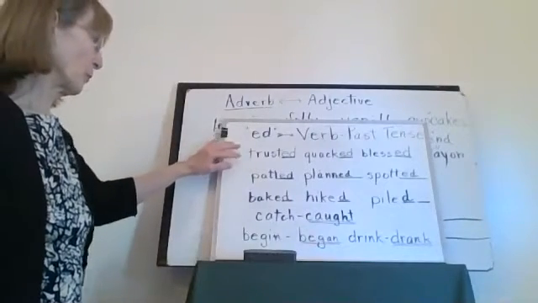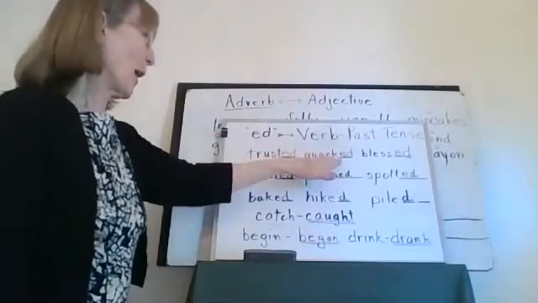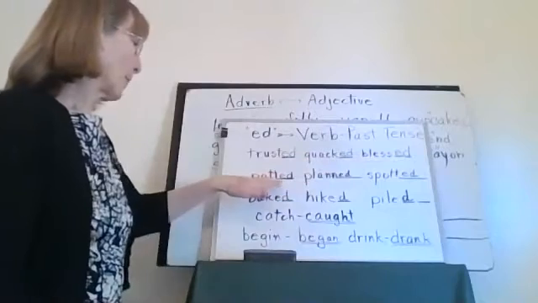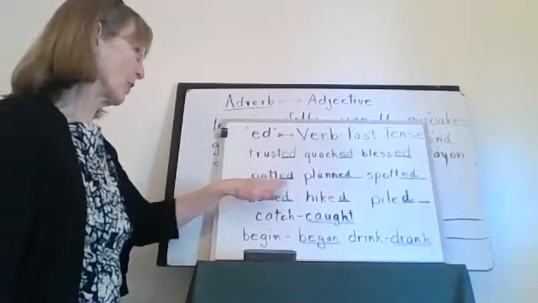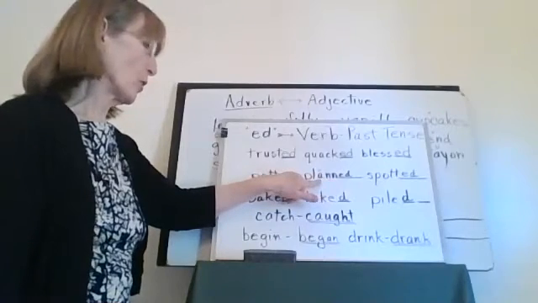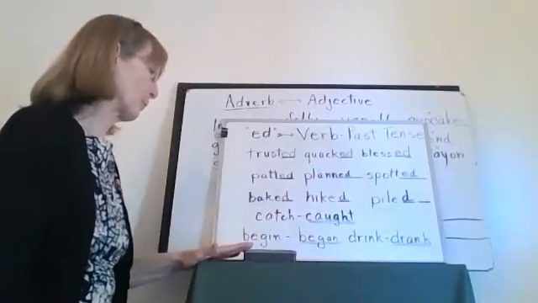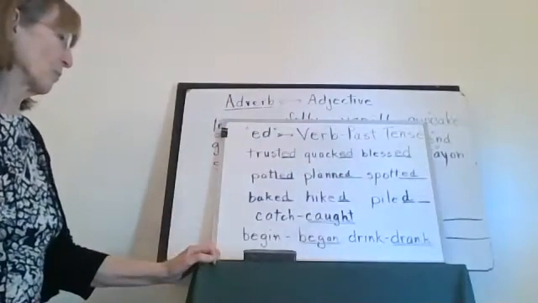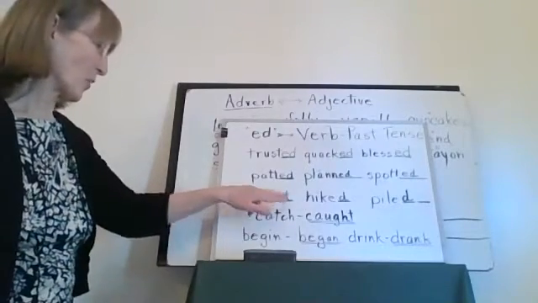All right, let's go back and review again. Trusted, and wanted, oh no. Quacked, you hear that T sound? Blessed. Patted, patted, double the consonant. Planned, double the consonant. Why? Because you don't want your vowel changing to a long vowel sound. And spotted, double your consonant. Baked, hiked, piled. Don't put two E's in there. You only need one. And then add your D.